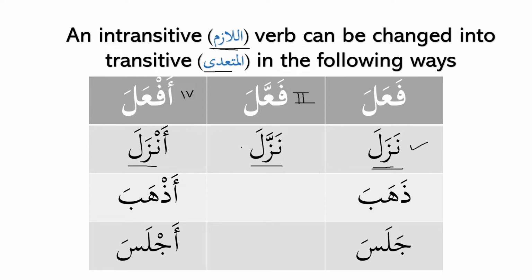Is it gradual, step by step? Yes. Gradual or step by step, then we say nazzala. That's why the Quran is also called tanzil. Tanzilun min Rabbil Alameen. So that means the Quran was revealed in 23 years and it was revealed gradually.